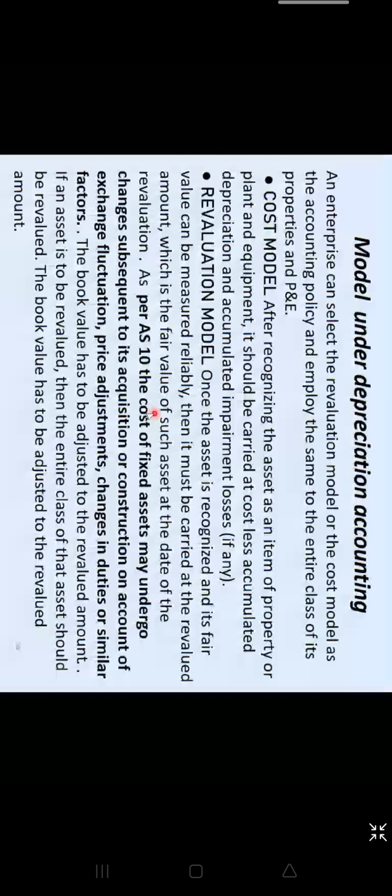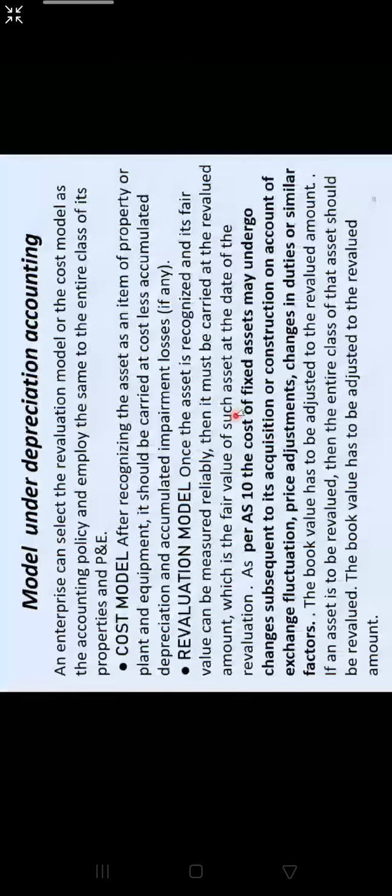So what you do, you go to the dealer, and the dealer will put a value to your car, whether it is 6 lakh, whether it is less than 6 lakh, or it is more than 6 lakh. So that revaluation is just relating to the car, and here we are talking about revaluation for all types of assets.